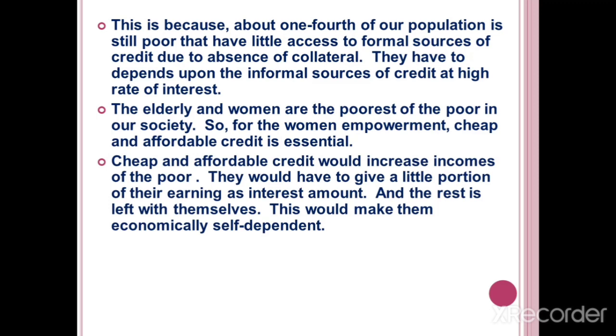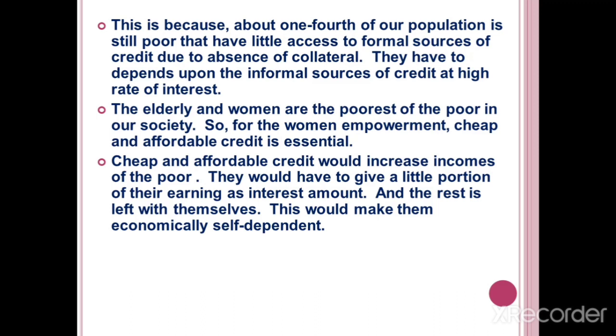Cheap and affordable credit would increase the incomes of the poor. Okay, children? Cheap and affordable credit would increase the income of the poor. They would have to give a little portion of their earnings as interest and the rest is left with themselves. This would make them economically self-dependent.